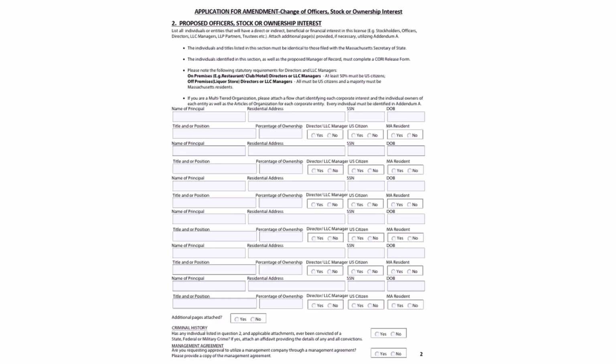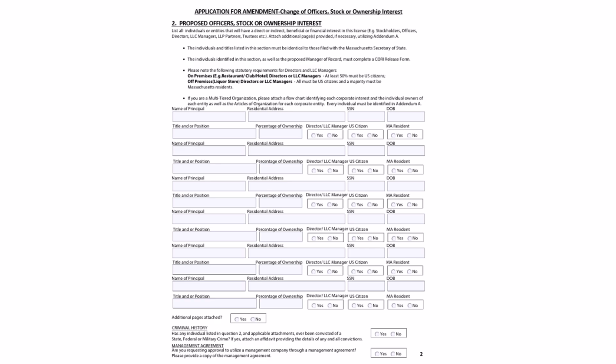On page 2 of the amendment application, question 2 asks for a list of all individuals or entities that will have indirect or direct beneficial or financial interest in the license. This includes stockholders, officers, directors, LLC managers, etc. The individuals and titles should match the Secretary of the Commonwealth's files for the entity. Please make sure that this is fully completed. Attach additional pages if necessary, utilizing Addendum A. This can be found on the last page of the amendment application.